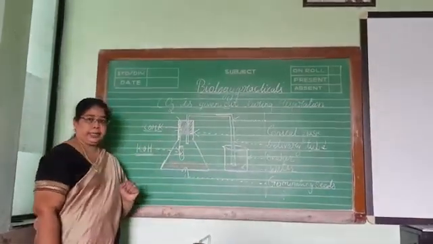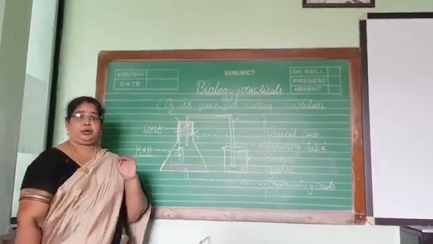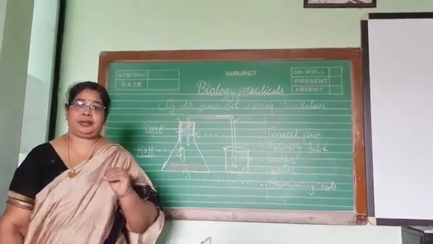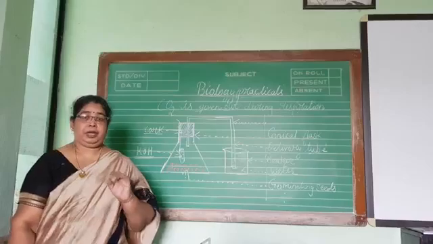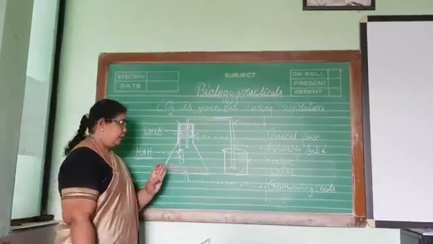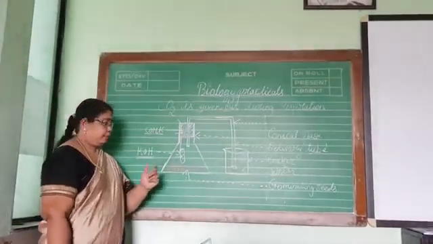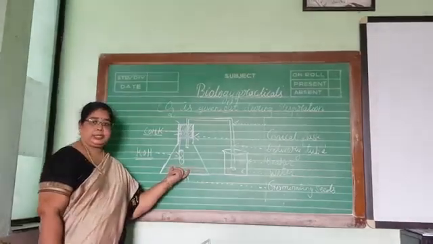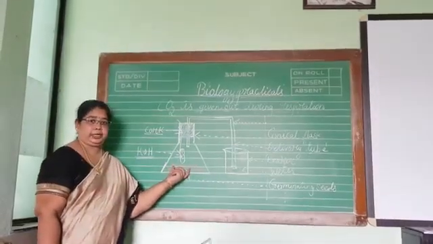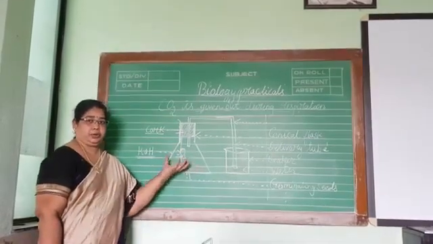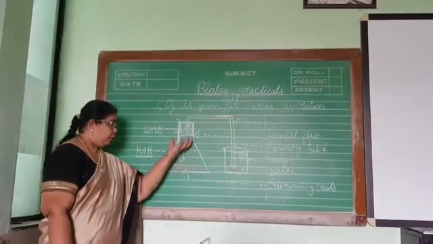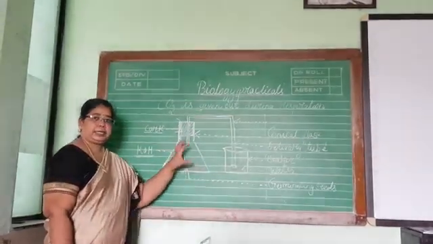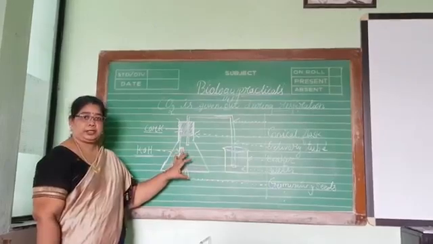We have to do this experimental setup, and we have to keep it for a minimum of 6-7 hours. Then what will happen? As I told you, these are germinating seeds, plant life. They start growing. When we are doing this experimental setup, there is some oxygen inside this conical flask.